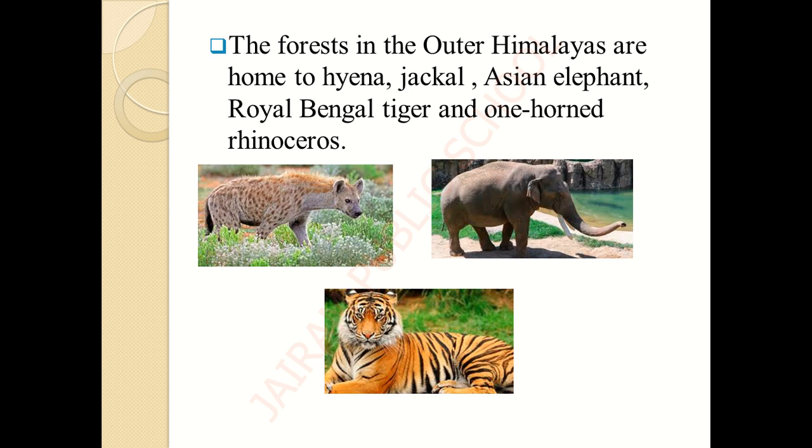Hyena, jackal, Asian elephant, Royal Bengal tiger and one-horned rhinoceros. So these are all the general animals which you would have learnt earlier, isn't it? Hyena, jackal, it will be belonging to the wolf family. Where is the Asian elephant? See the Asian elephant here. Asian elephant and Royal Bengal tiger. What belongs to the Royal Bengal tiger? It is our national animal. Yes, Royal Bengal tiger is the national animal of India, and one-horned rhinoceros.